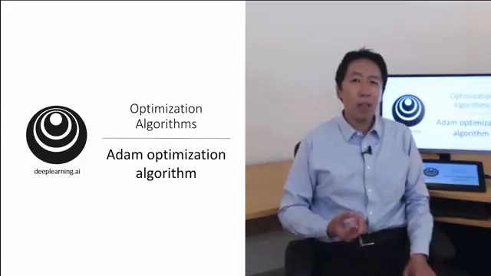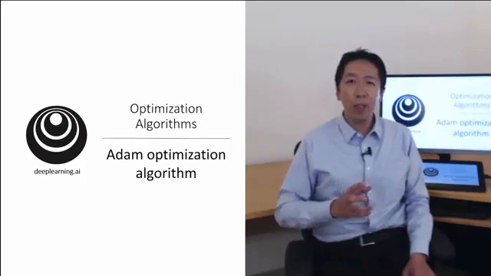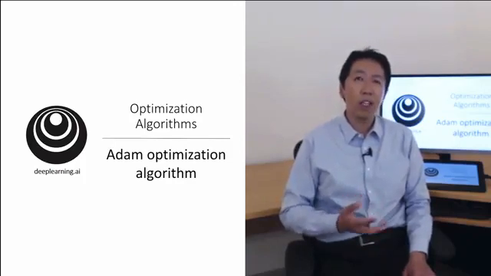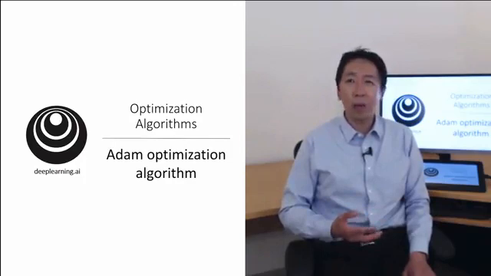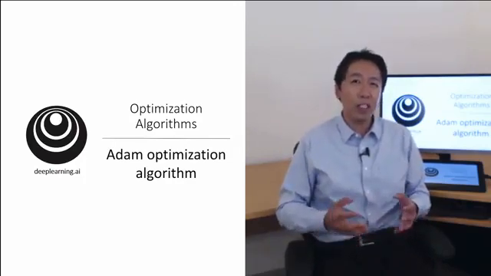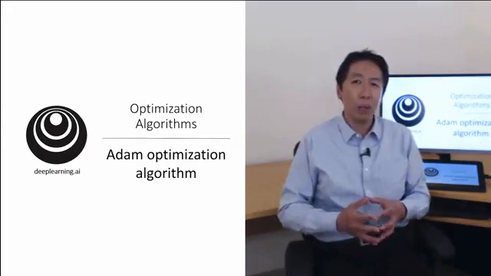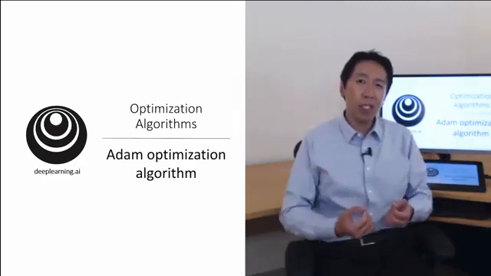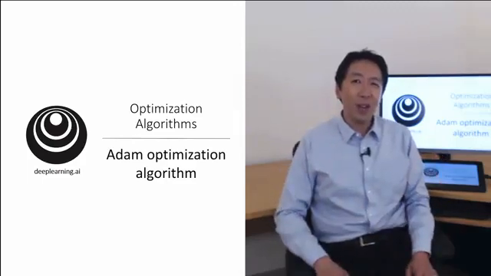So RMSProp and the ADAM optimization algorithm, which we'll talk about in this video, is one of those rare algorithms that has really stood up and has been shown to work well across a wide range of deep learning architectures. So this is one of the algorithms that I wouldn't hesitate to recommend you try because many people have tried it and seen it work well on many problems. And the ADAM optimization algorithm is basically taking momentum and RMSProp and putting them together. So let's see how that works.